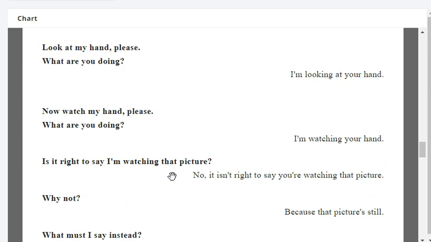Is it right to say I'm watching that picture? No, it isn't right to say you are watching that picture. Why not? Because that picture is there. What must I say instead? You must say you are looking at that picture instead. Very good.